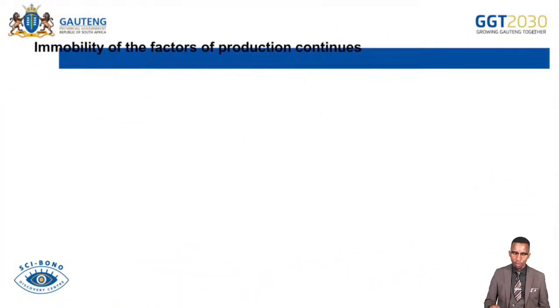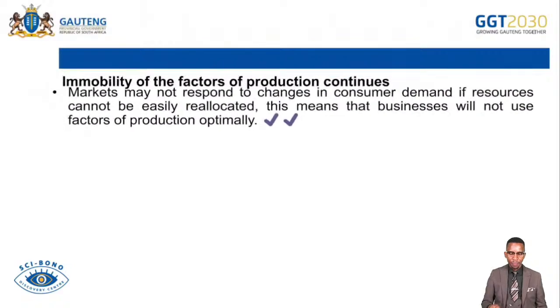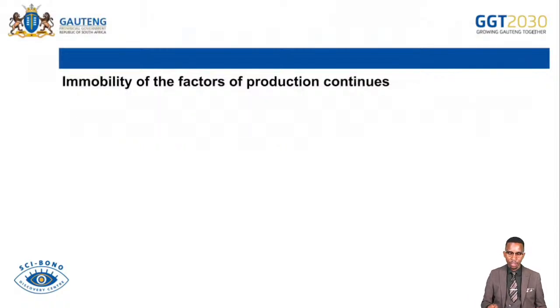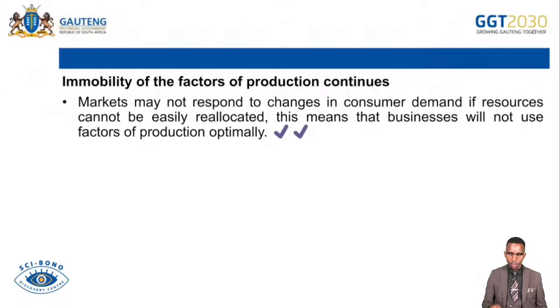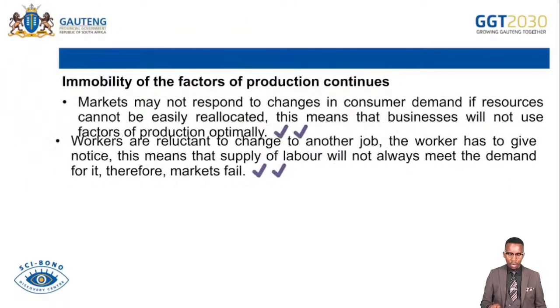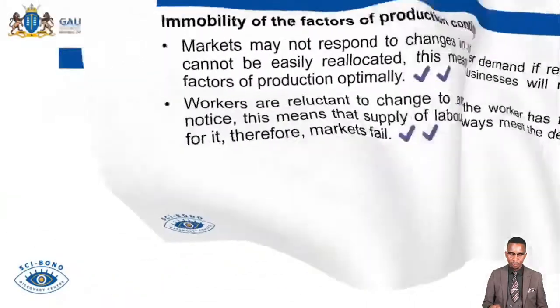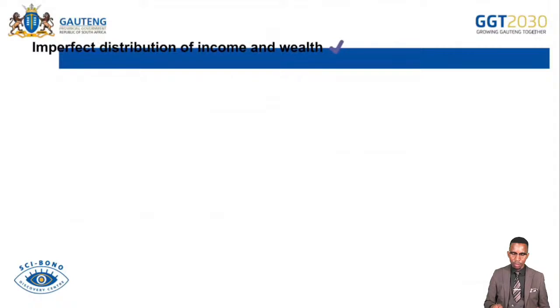And then we continue with immobility of factors of production. Markets may not respond to changes in consumer demand if resources cannot be easily allocated. This means that businesses will not use factors of production optimally or adequately. And then we continue. Workers are reluctant to change to other jobs. The worker has to give notice. This means that supply of labor will not always meet the demand for it. Therefore, markets fail.